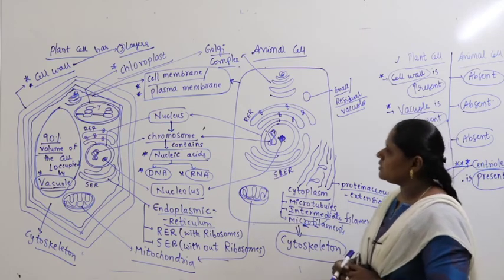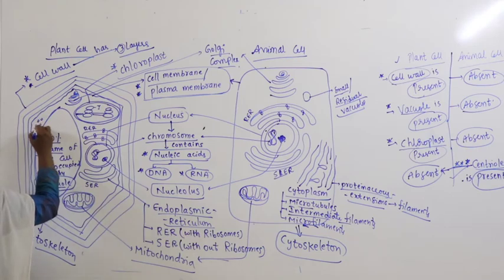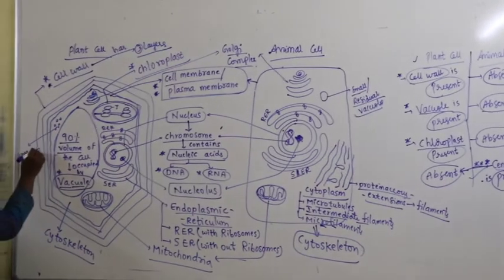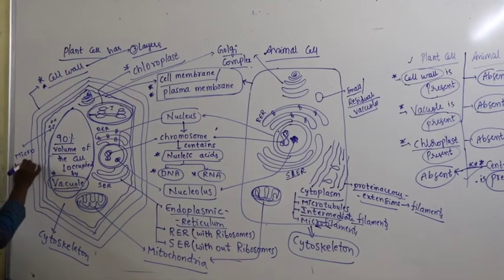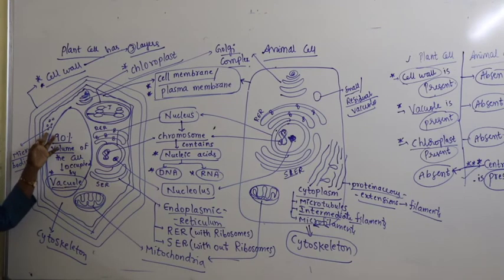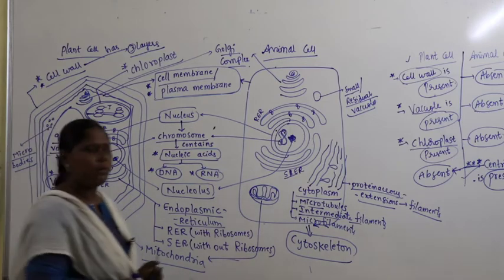Right. Now apart from this, in plants, here and there we find what are called microbodies, or small structures. They are called microbodies. Essentially they play a vital role in metabolic pathways. What do you call them? Microbodies. Coming to the animal cell, let's come to a very important point.